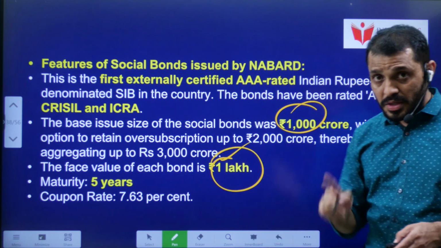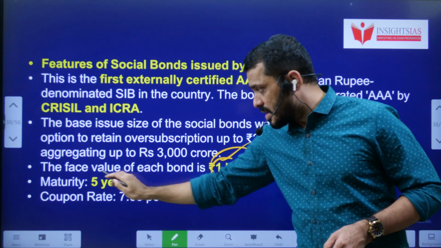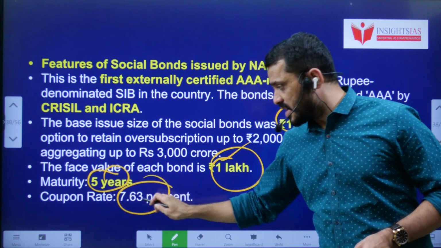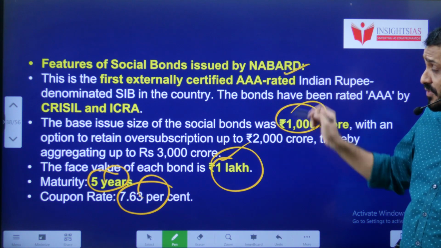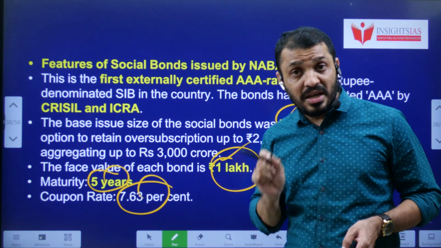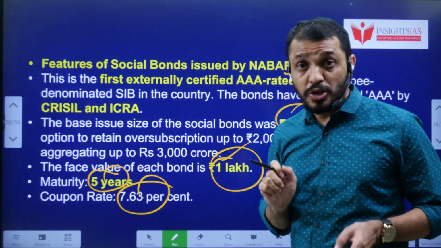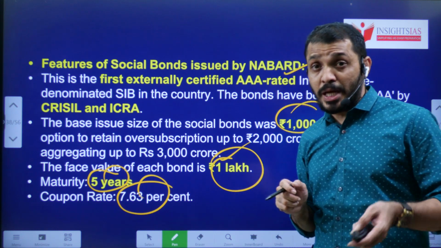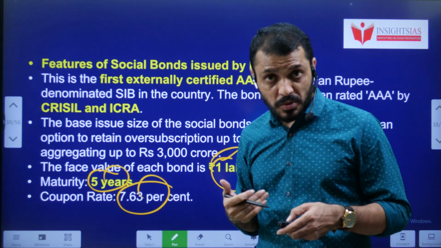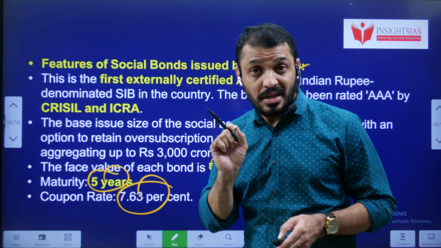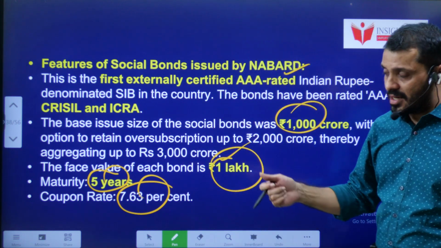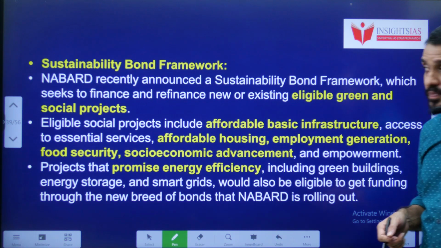Each bond has a face value of 1 lakh, maturity 5 years, rate of interest 7.63%. Like I said earlier, these are certified bonds and the bond credit rating is AAA. You know that individuals like you and me also have our own credit score. In the same way, this bond has got the score of AAA, and the credit score is given by CRISIL as well as ICRA.